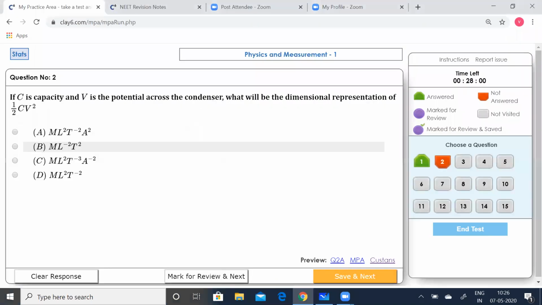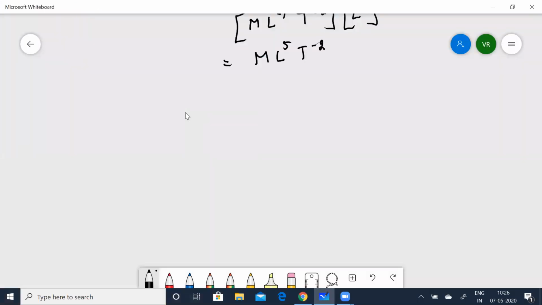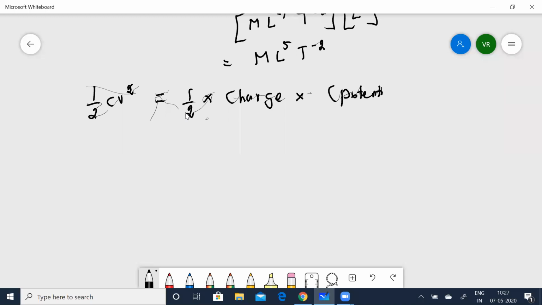Half CV squared is nothing but half times charge times potential, right?